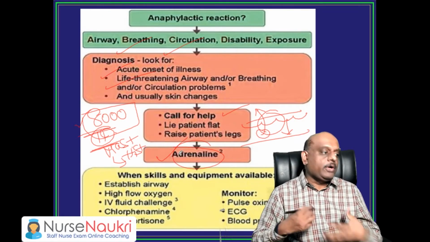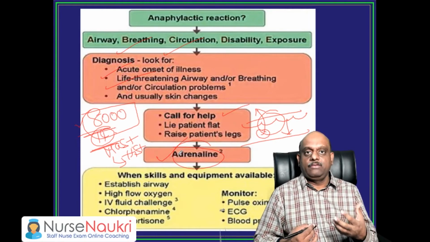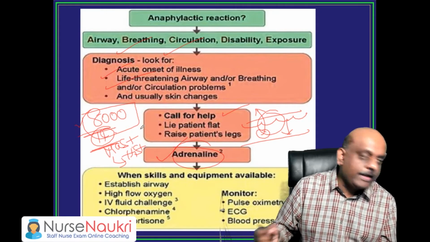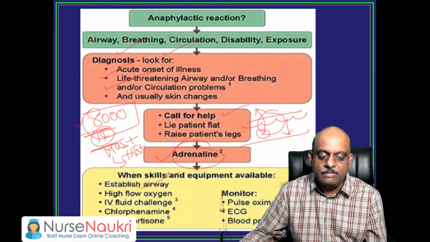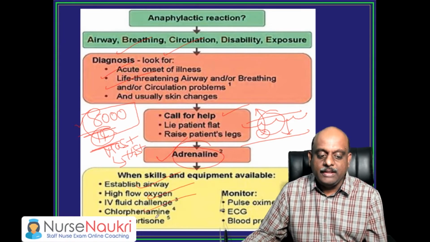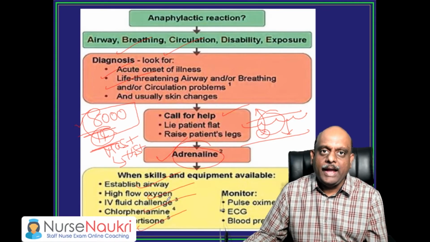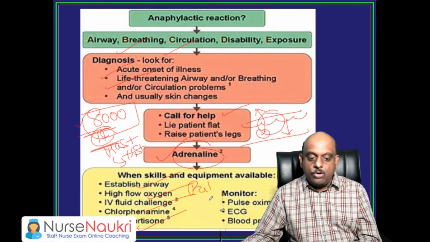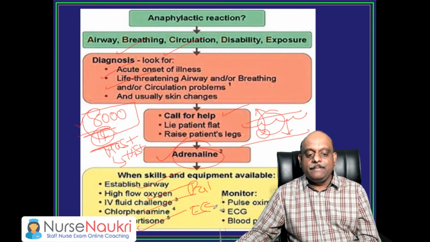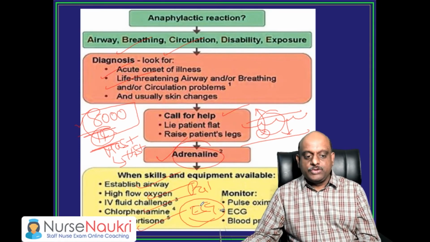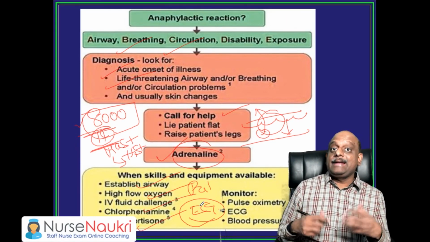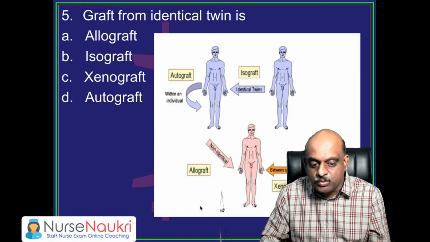So what are the other important things that you should get ready when the patient is having anaphylaxis? You should get the endotracheal tube ready so that you can establish the airway, high flow oxygen, then IV fluids, then hydrocortisone, and you should have pulse oximeter kept ready to monitor the saturation of the oxygen. ECG should be ready and BP apparatus ready. So these are the things that you need to keep ready in order to attack an attack of anaphylaxis is what you should remember.